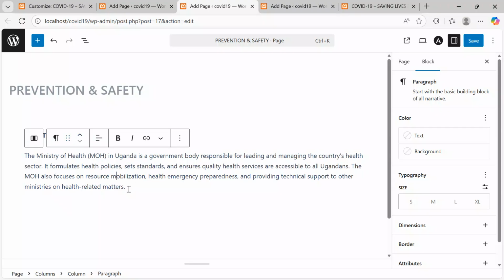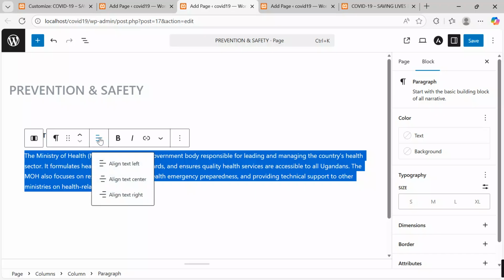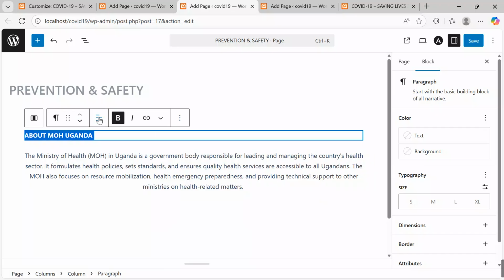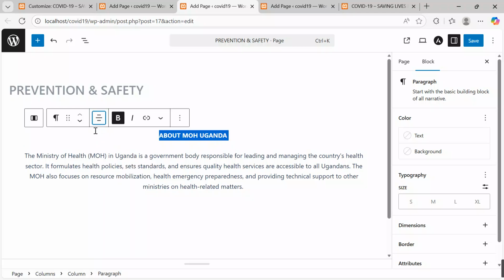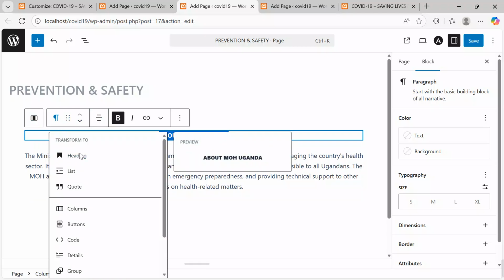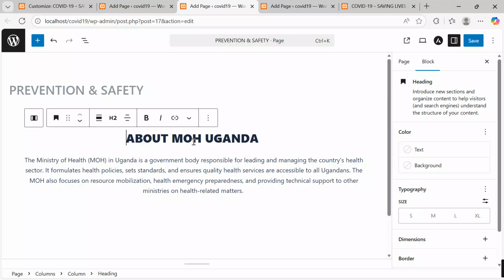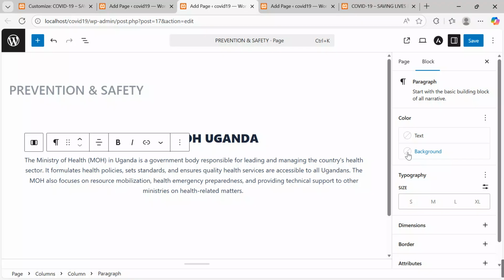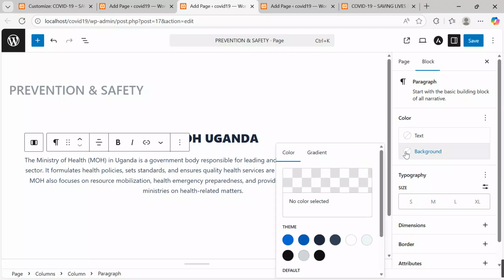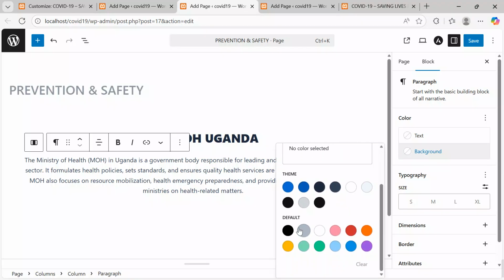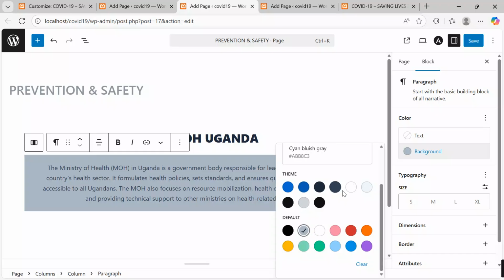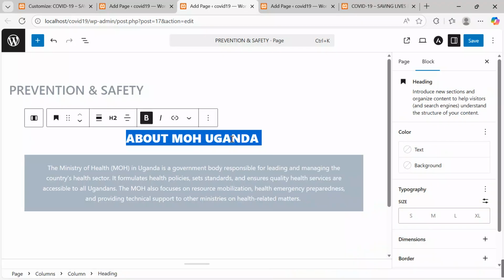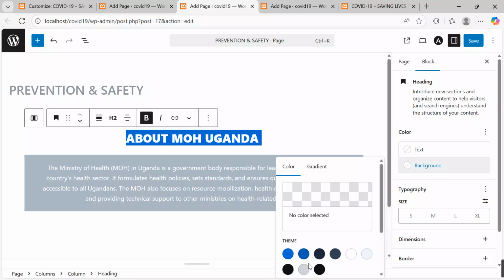Yes, after putting it here, I want to align center. Yes, after aligning center, this is my heading. Align it center, and then go to headings. Should we keep it at that? Yes, but I'm going to keep it with a different color. Yes, after keeping it here, come to the block option. We put some background color. Let's take this. Will this work? Yes. And then text, we are going to take white. What about here? I will take the same. I'm going to take this.